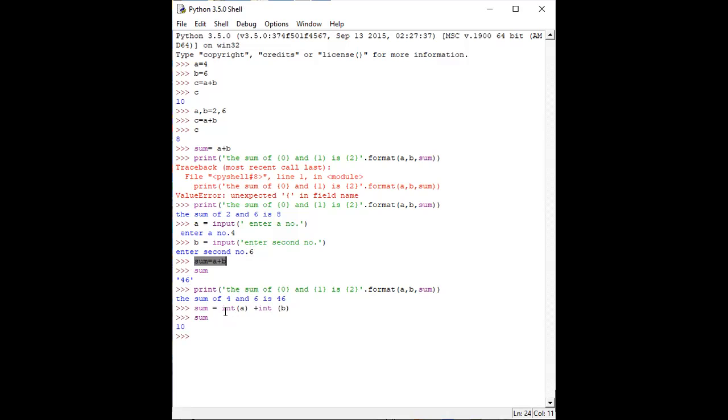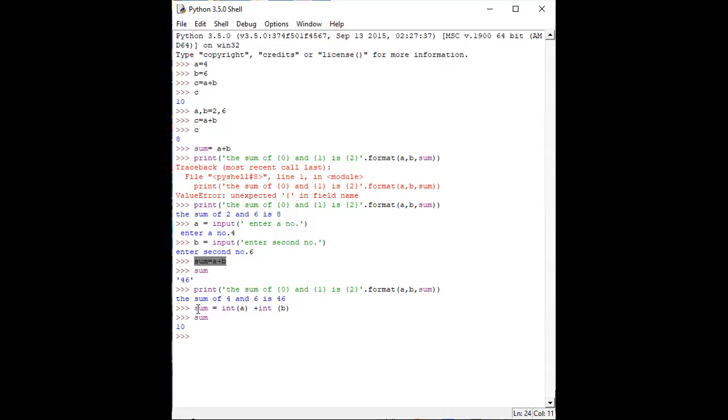So while I am writing this particular keyword, integer A plus integer B, meaning adding those numbers, then my value is getting the correct result. This is some type of logic we need to think about, where if I simply write sum equal to A plus B, it just has some concatenation logic, and that's why the result displayed is 46. That's actually not a true result. Some logic method is getting misplaced or mishappening there.